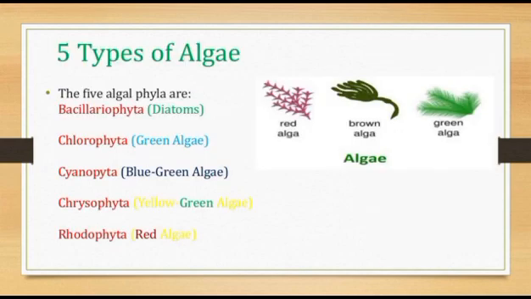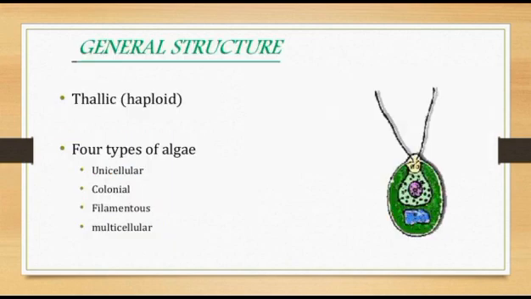Next, there are five types of algae. The five algal phyla are Bacillariophyta, called diatoms; Chlorophyta, called green algae; Cyanophyta, called blue-green algae; Chrysophyta, called yellow-green algae; and Rhodophyta, called red algae.